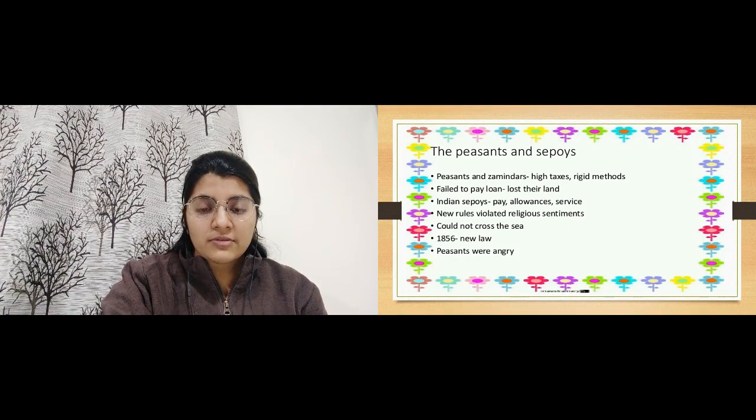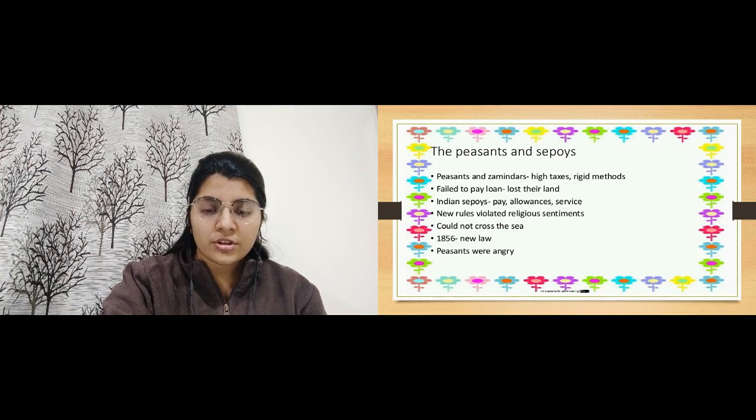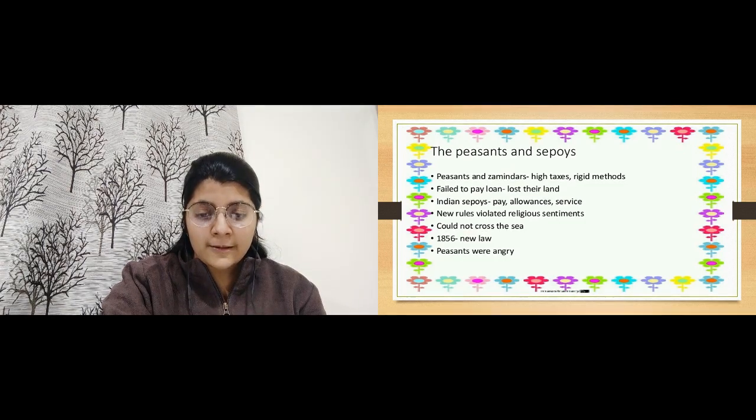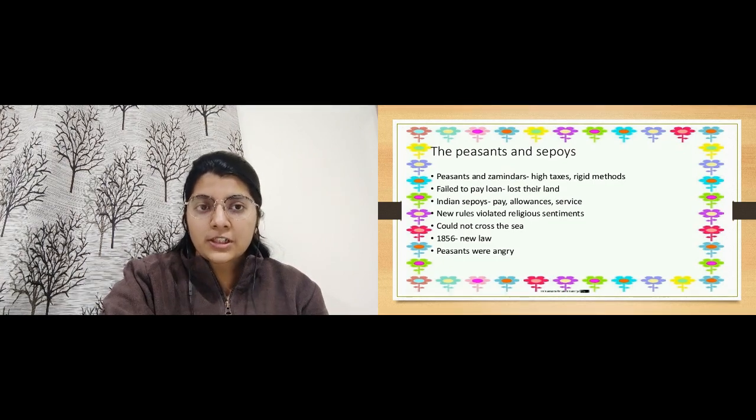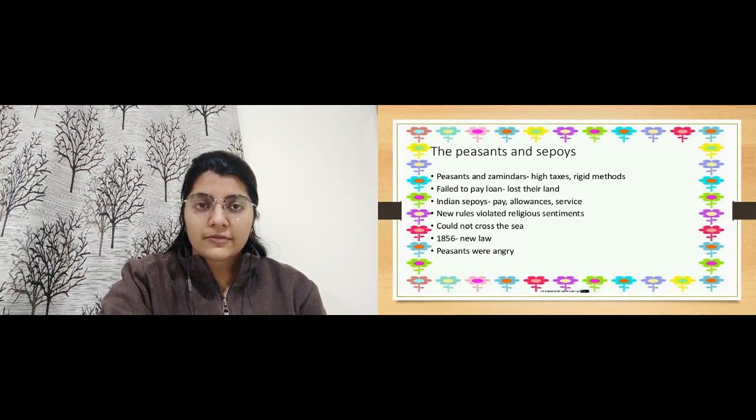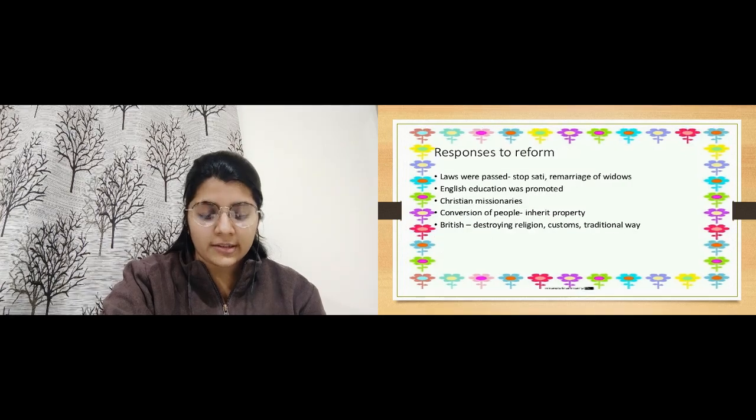Then the Indian sepoys were not given any pay, allowances or services. New rules and regulations were formed, which they had to follow, and that included that they could not cross the sea. Then we had 1856, a completely new law which we will be discussing ahead. And so the peasants, that is the farmers, were very angry. Why? Because they were supposed to pay high taxes, rigid methods were adopted for them, and if they failed to pay the loan, the land was completely taken away from them. So this is why the farmers were very angry.